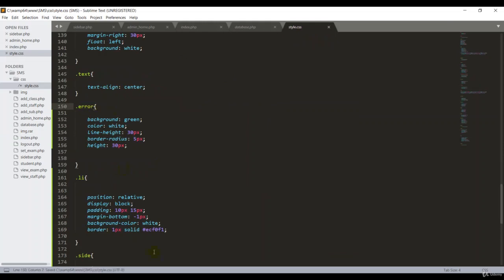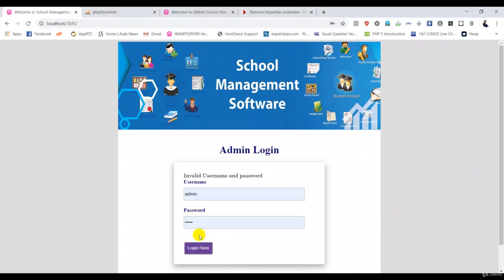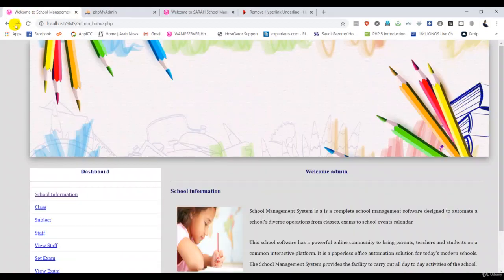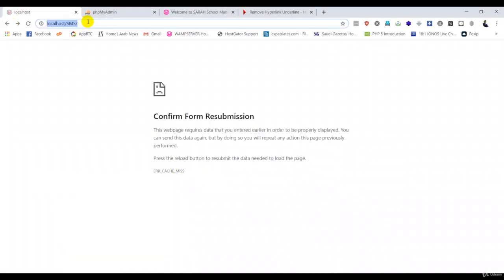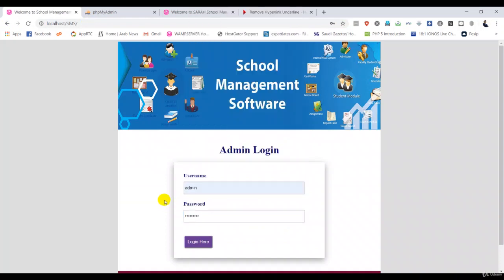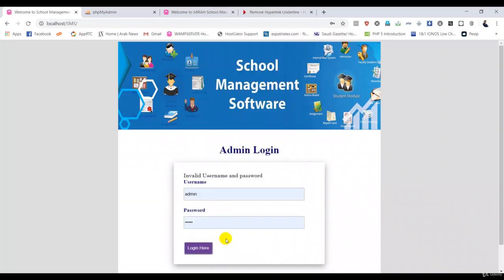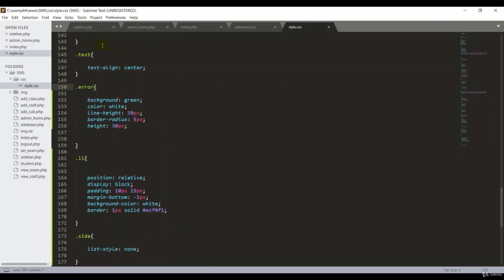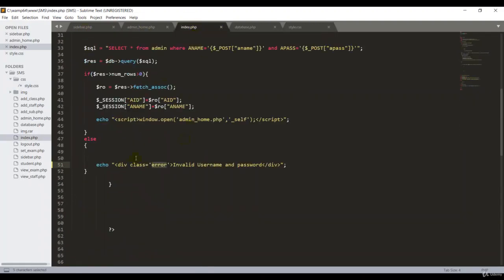Okay, that's right. Now it's logging. Oh my goodness. Okay, refresh. Putting one password. I don't know why it's not working. Let me check again one more time here. So index.php, double quote, that's fine. Div class, looks good. So it is still not working.